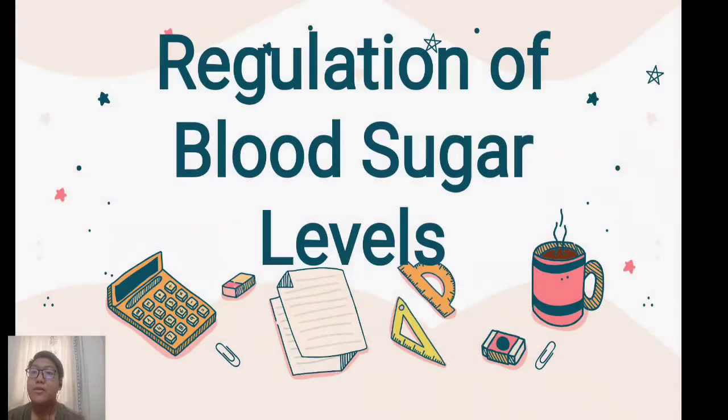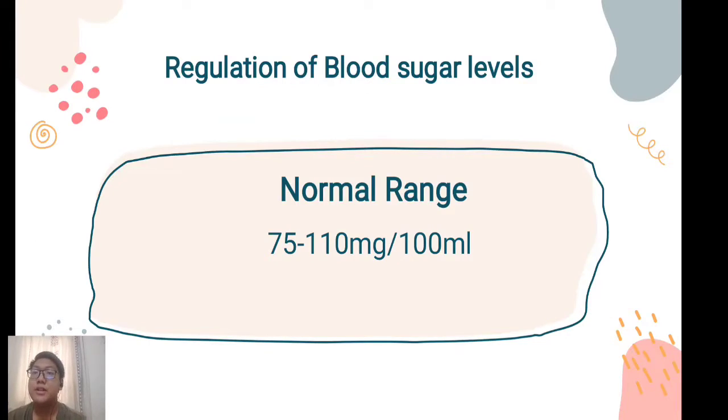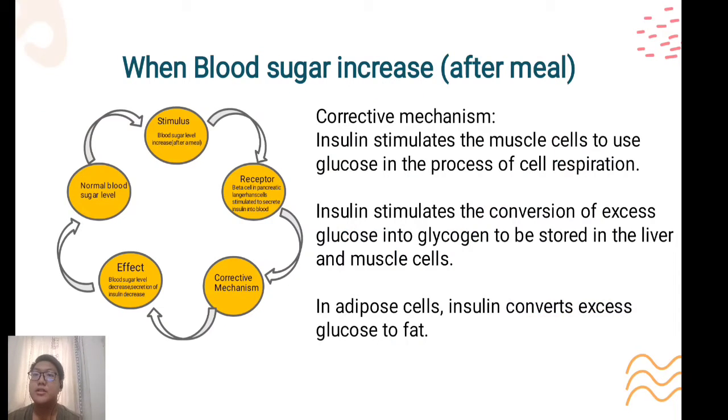Now we will continue to the regulation of blood sugar level. First of all, the normal range of blood sugar level is 75 to 110 milligrams per 100 milliliters. That is the normal sugar level. If it goes below or above that, it will be too little or too much. First, what happens when blood sugar increases? For example, after a meal.